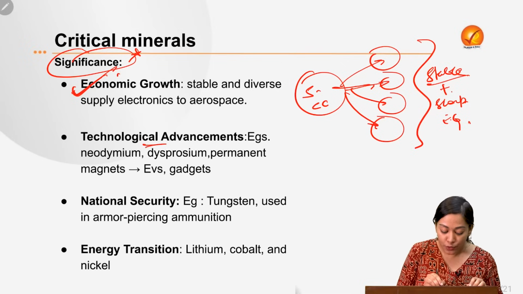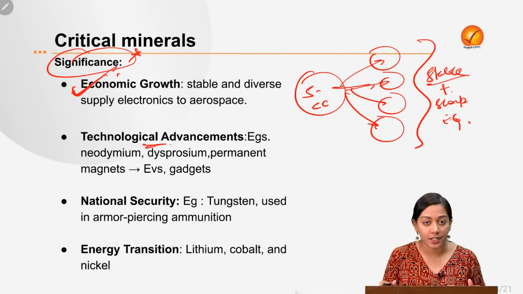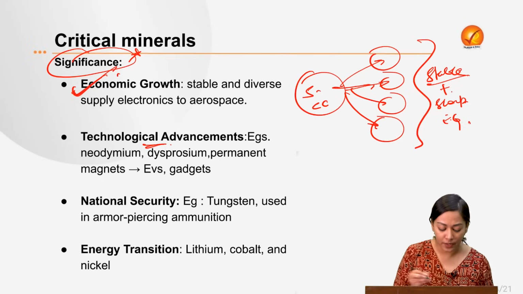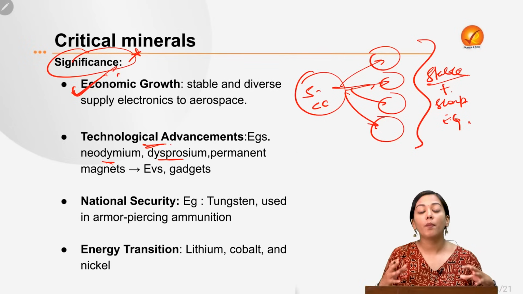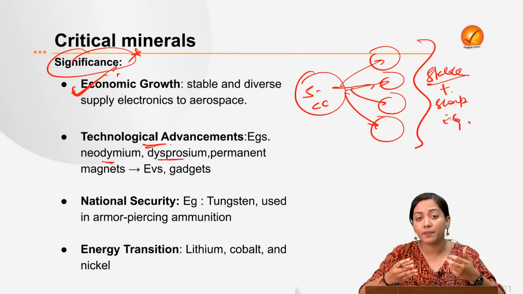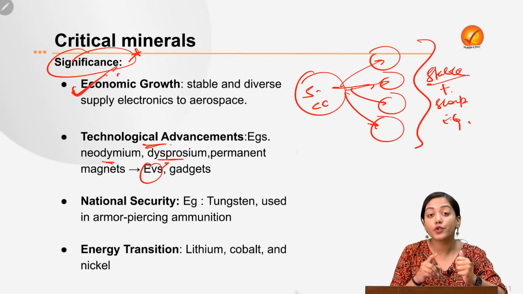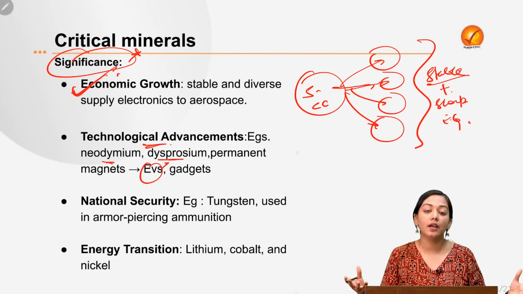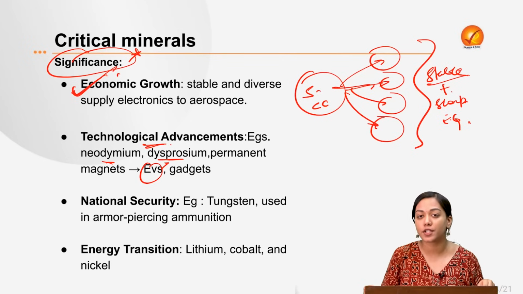First of all, significance is about the economic growth. Second, it is used to develop the high-end technological devices and technological gadgets that can only be made possible once you have critical minerals, for example, neodymium and dysprosium. They can help you to form the permanent magnets, which will not only be useful in developing multiple gadgets, but also developing electric vehicles and also developing your bullet trains. So it has got vast advantage when you talk about developing the high-end gadgets or high-end technological products.